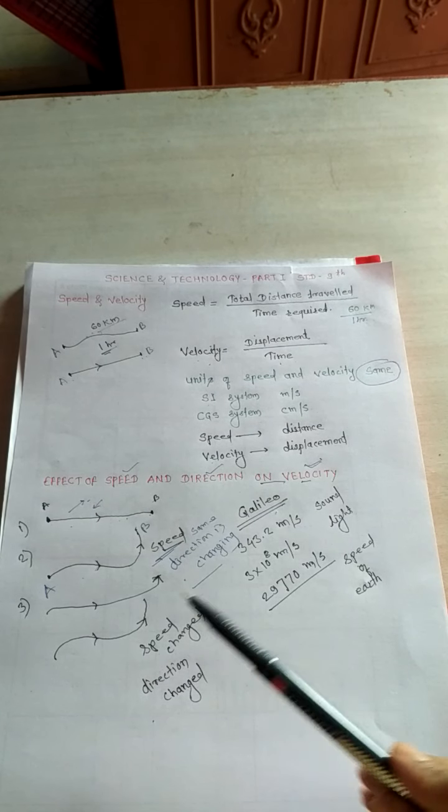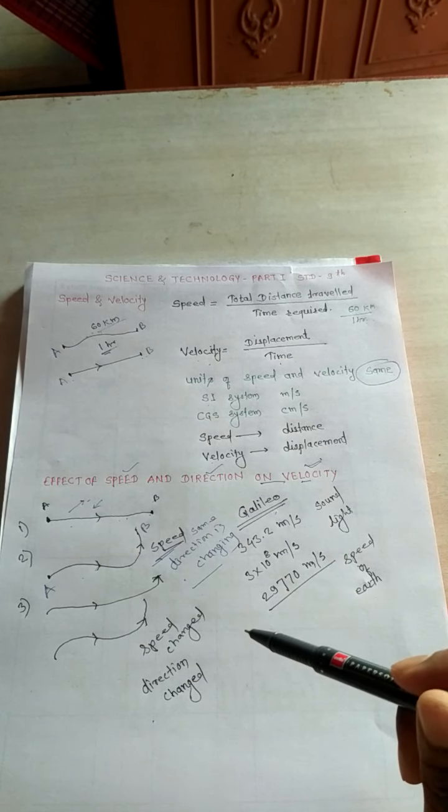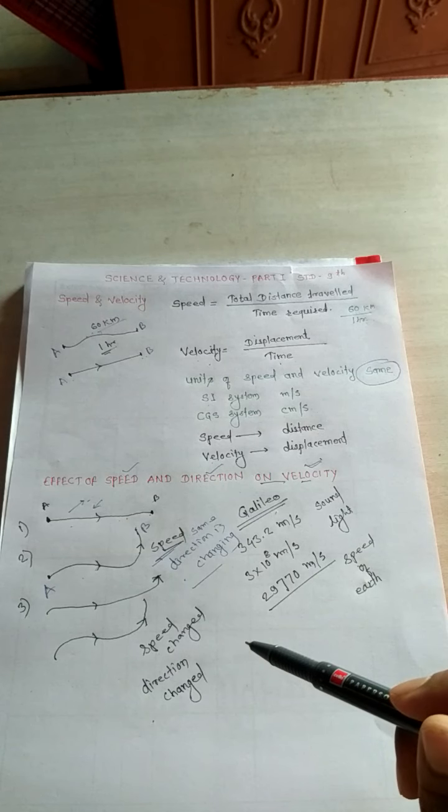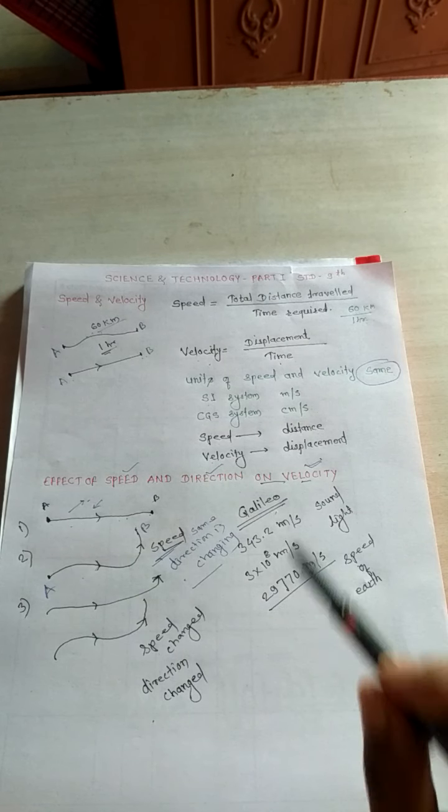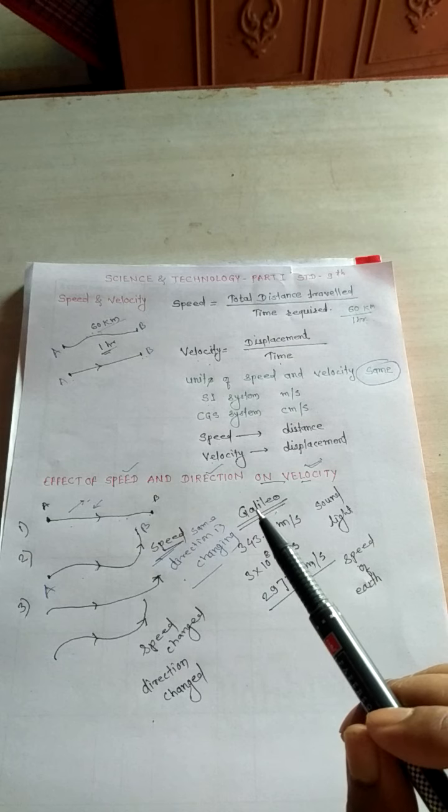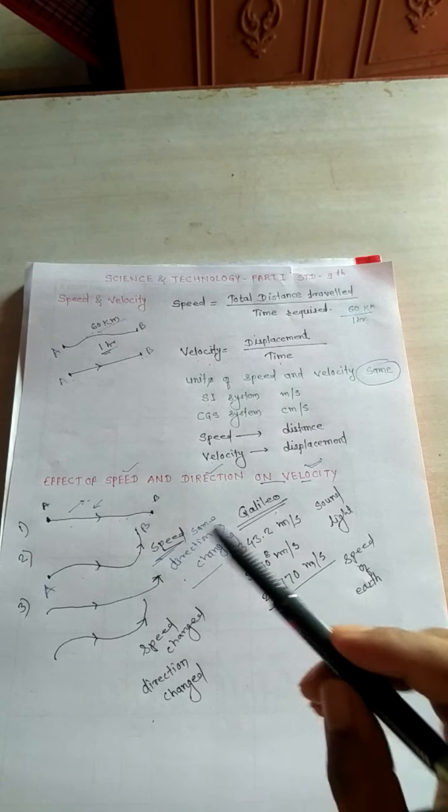Now we will study the third condition. The third condition is that the direction as well as the speed of the motorcycle changes.